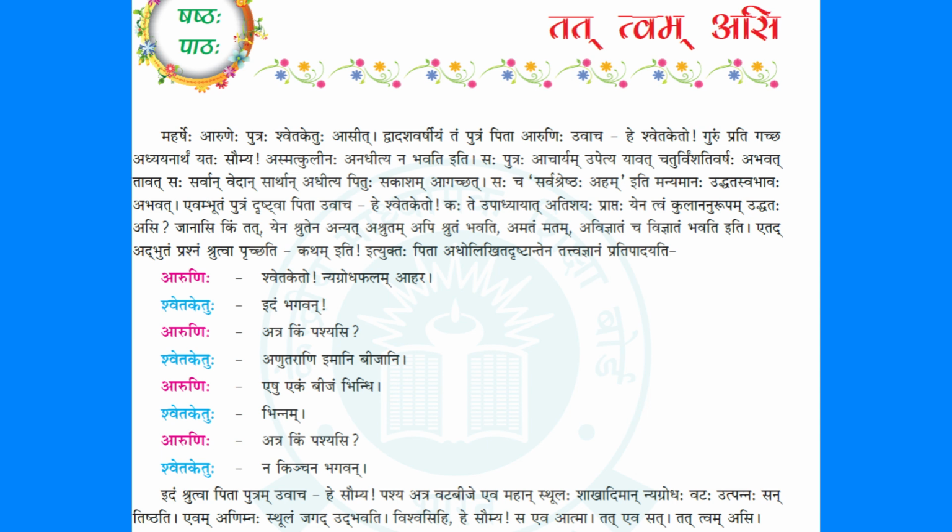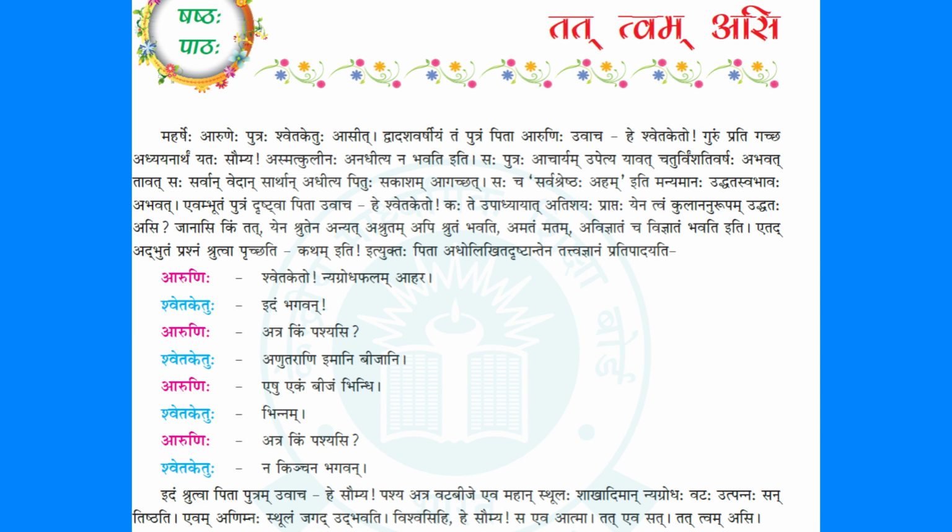Janasi kim tat yena shrutena anyat ashrutam bhavat api shrutam bhavati amatam matam avidnyatam cha vidnyatam bhavati iti. So he asks one simple question to his son. Janasi kim, do you know that? He asks, do you know this fact? That thing. There is one thing in this world, that thing. Do you know that? What is that thing?